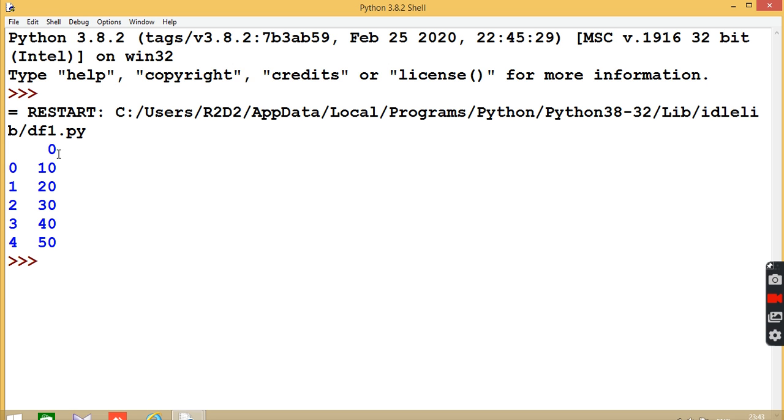See, now its output. What are 0, 1, 2, 3, 4? This is called the index value. As we have already learned in series, by default index values always start from 0 and assign numbers. And this is a column: 10, 20, 30, 40 and 50. Because a data frame is 2D, it works on rows and columns.